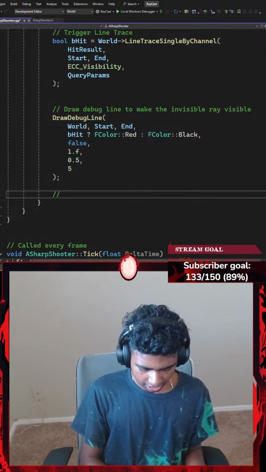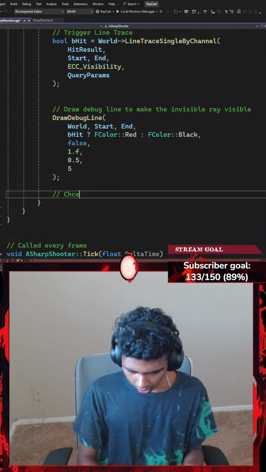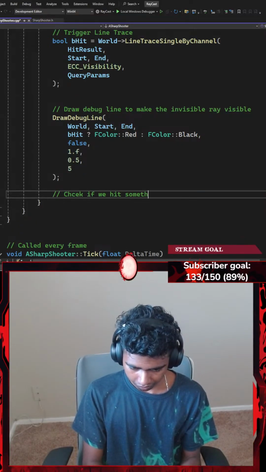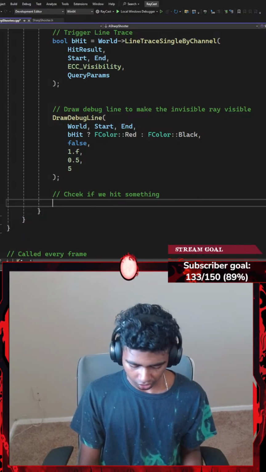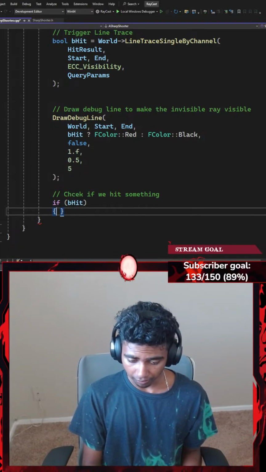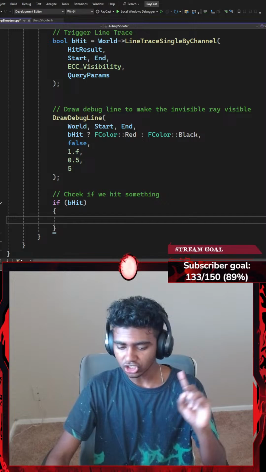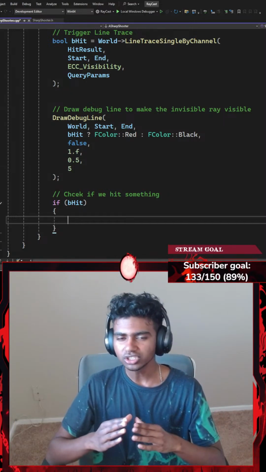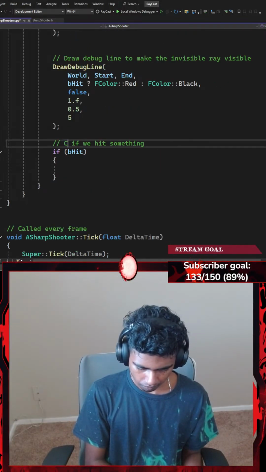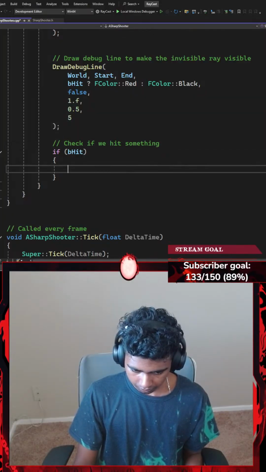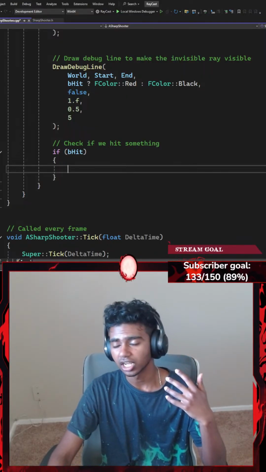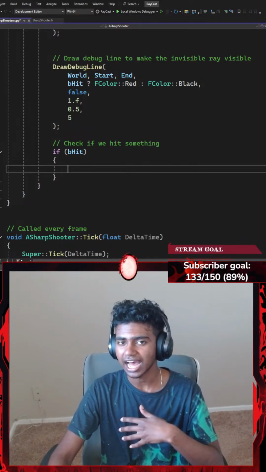Okay, I'm gonna go with a comment that says something like check if we hit something. Okay, to check if we hit something, I'm gonna go with an if statement that checks my boolean of hit variable. If my boolean of hit variable is set to true, then I'm gonna go ahead and do something. What do I want to do? I think I spelled check wrong. Okay, so if my boolean of hit result was set to true, I want to see exactly what I hit.